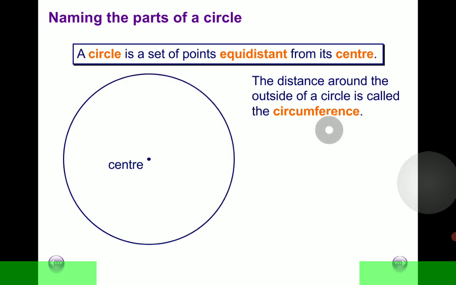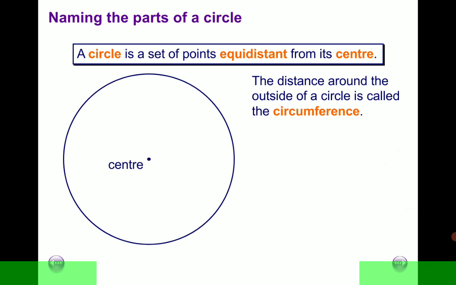You have covered a distance which is called circumference. So circumference is similar to perimeter. Remember that the perimeter of an object is simply the distance around that object, measured in centimeters, millimeters, or sometimes in larger units such as meters, kilometers, and others.